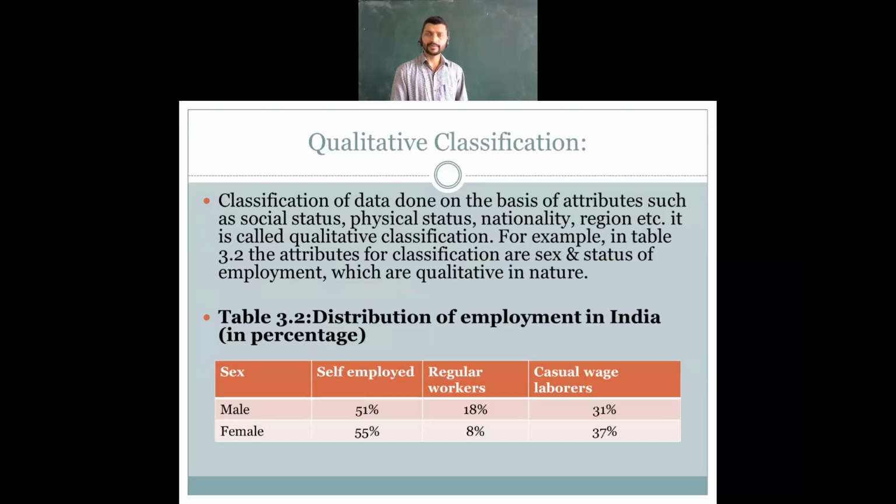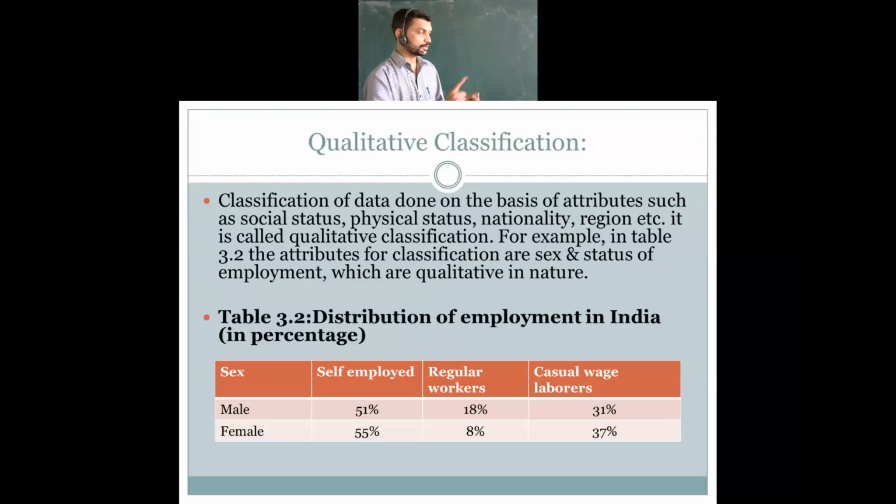Females are more. Why? Because if you consider the agriculture field, male workers are very few compared to females. Why? Because more of the women will be working in the field. That is what we call it over here. So here, as usual, the ratio is more. So this is the data on employment in India for males and females. That's it. So this is the presentation of data on the qualitative classification.